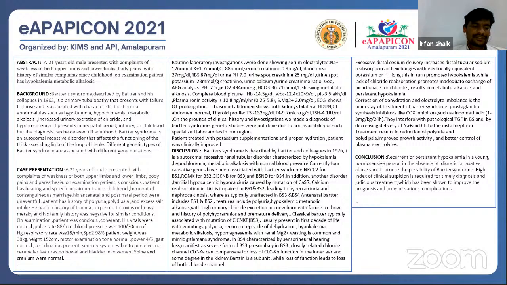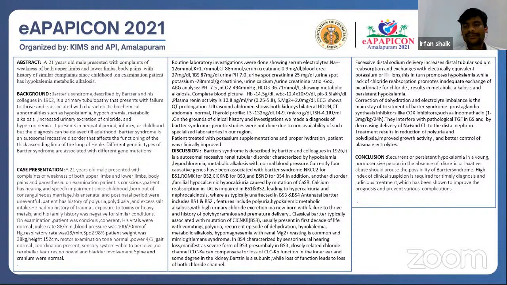Classical Bartter, which is type 3, usually presents in the first decade of life, with features of hypokalemia, metabolic alkalosis, and recurrent episodes of dehydration, with a few cases having renal magnesium wasting, which may mimic Gitelman syndrome. Whereas type 4 is characterized by sensorineural hearing loss. As our patient has had a hearing impairment since childhood, we are keeping it as type 4 Bartter syndrome.